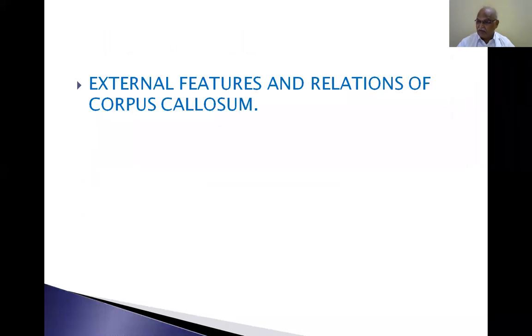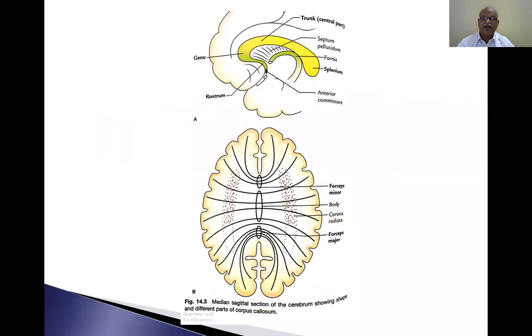Corpus callosum, already we know the shape of the corpus callosum, the divisions of the corpus callosum, relations of the corpus callosum. If the corpus callosum is cut, what will be happening? What is the clinical importance of corpus callosum? What is the significance of corpus callosum in a patient? So, all we have dealt with. Now, anterior commissure, we have completed it.